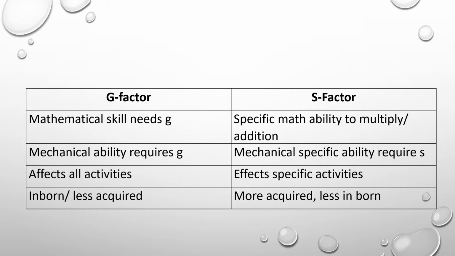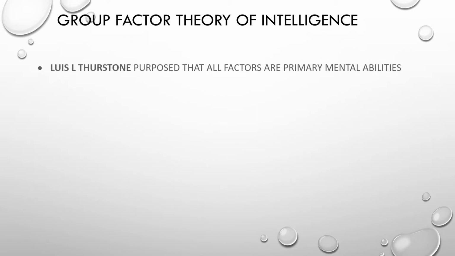It affects all the activities. It is inborn and less acquired. S factor is a specific math ability, such as multiplication and addition. Mechanical specific ability is to acquire S. It affects specific activity, is more acquired and less inborn. Now we have the group factor theory of intelligence.